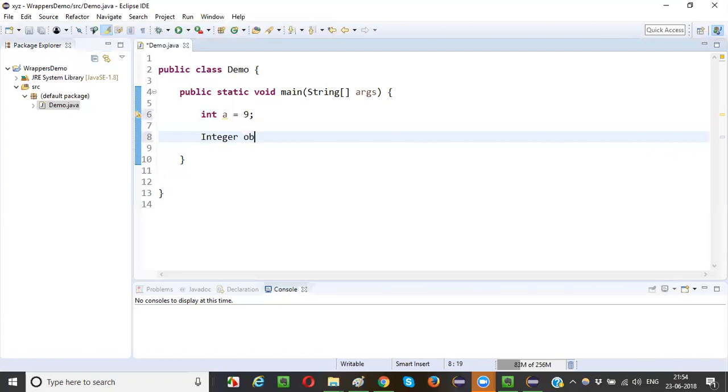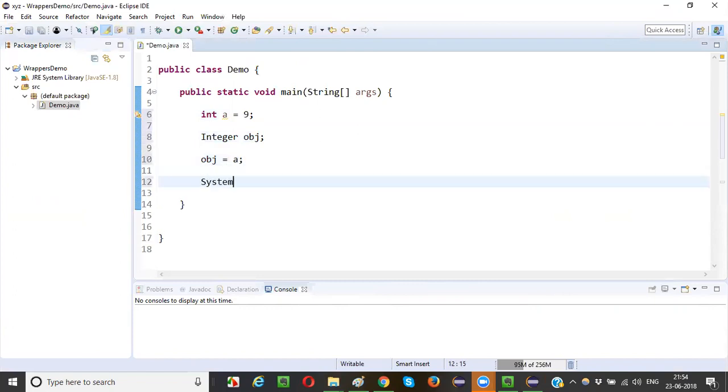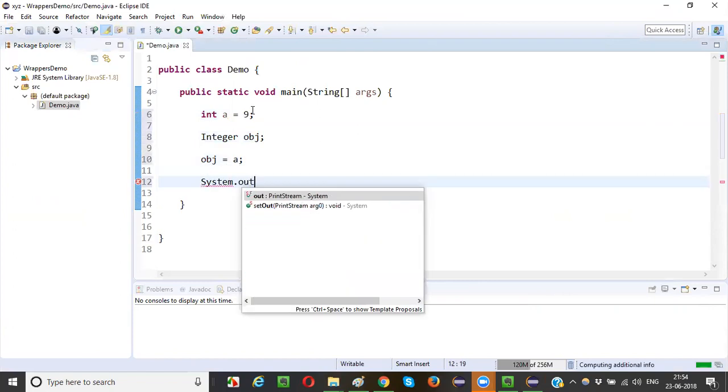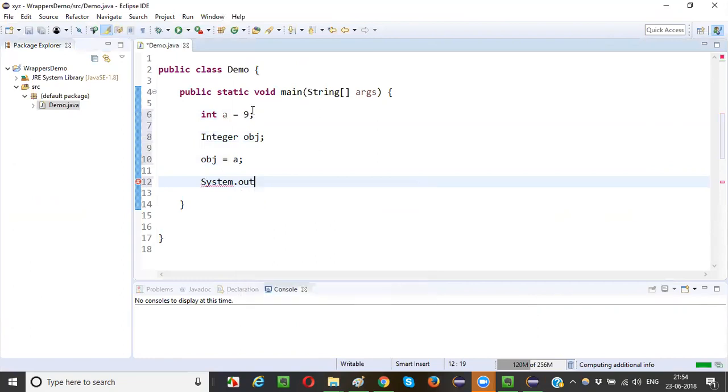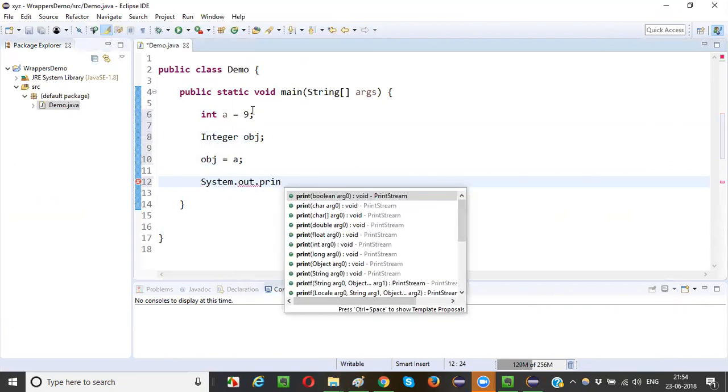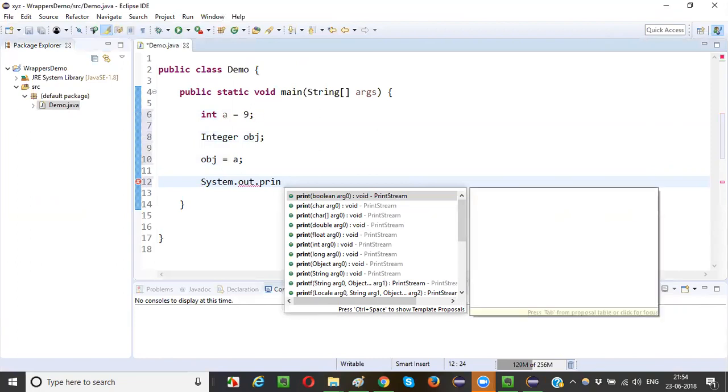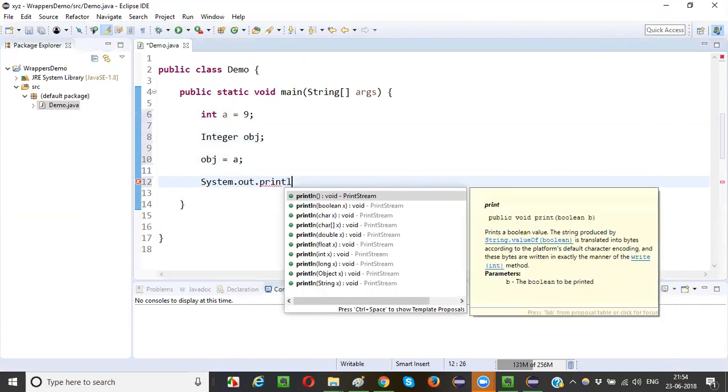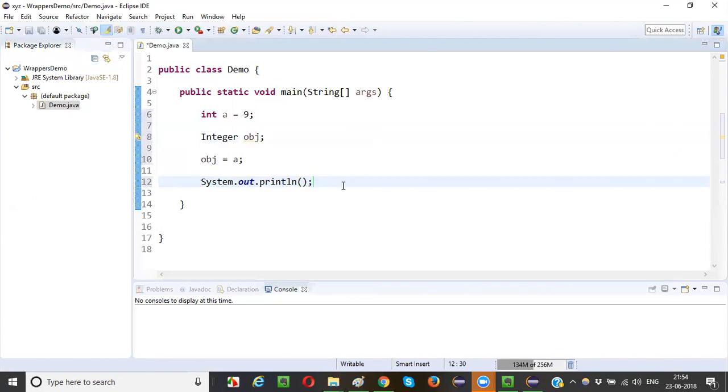Integer wrapper class object. Object is equal to a. Now System.out.println. I will print first variable a.